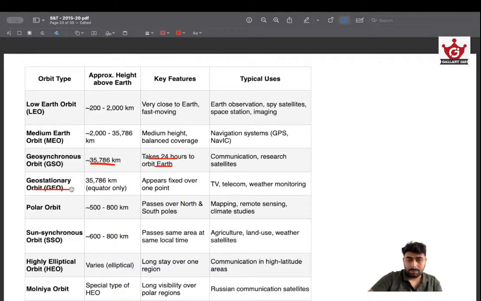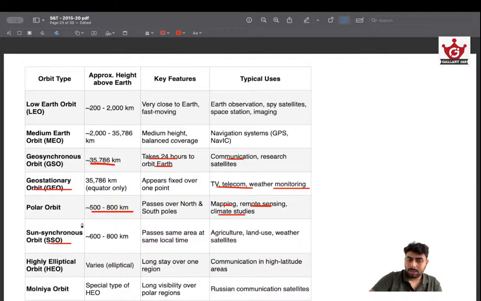Then geostationary, which is exactly over the equator. And it is used in TV, telecom, weather monitoring, communication and research satellites. Then the polar orbit. See, that's very low compared to geostationary or geosynchronous. That's why polar satellite launch vehicles don't require much fuel or many stages. So it's just 500 to 800 kilometers. It passes over the north and south poles, used for mapping, remote sensing, and climate studies.